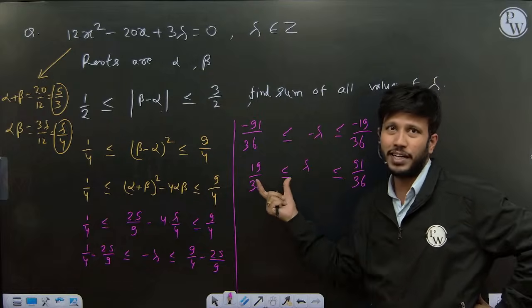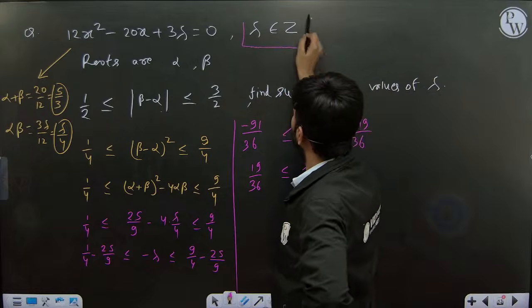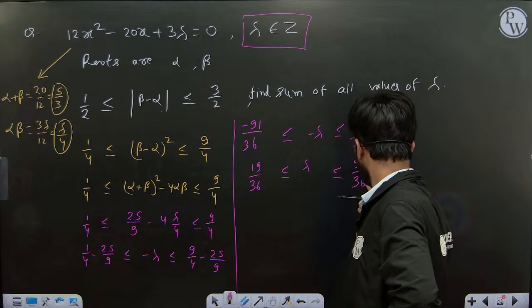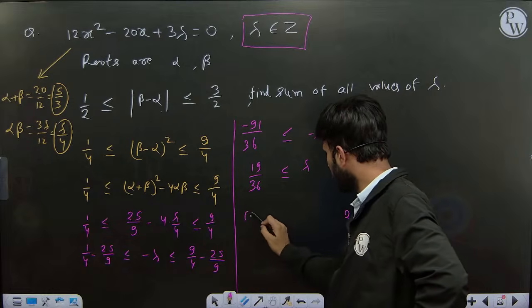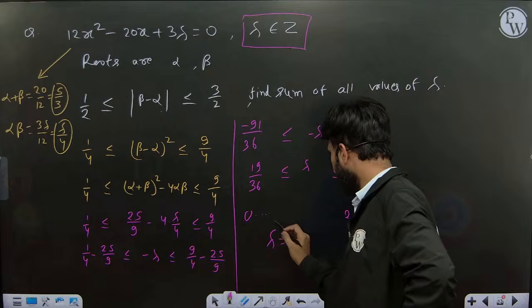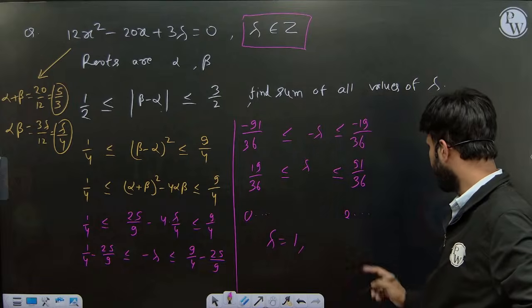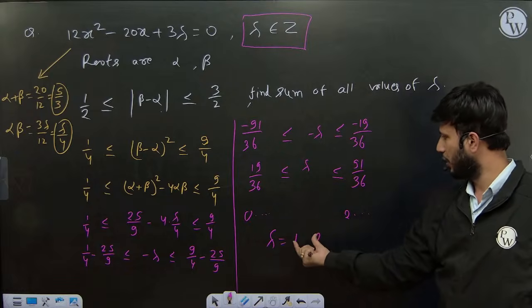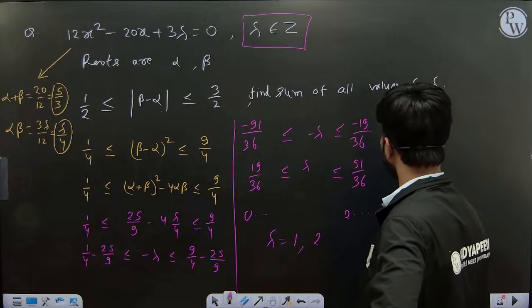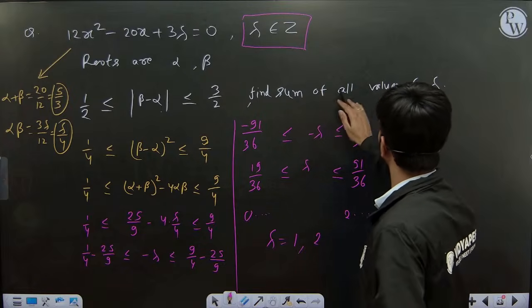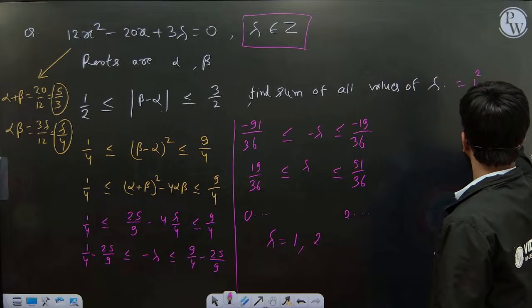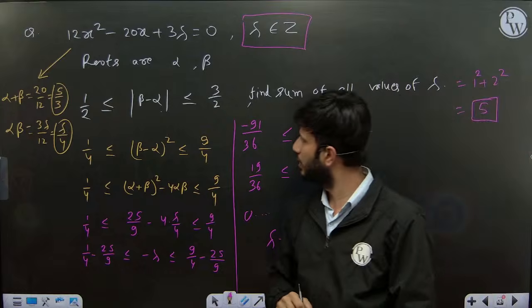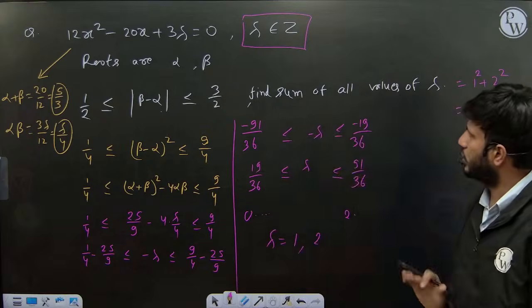So we got the range of lambda, but they have given that lambda is an integer. So what can lambda be? This is something 0 point something, and this is 2 point something. So the lambda value will be an integral value. You will get 1 as one integer, the next integral value you will get is 2. You will not get more than 2 because 3 will not be in this range. You will get only two integer values, so lambda equals 1 and 2. They are asking to find the sum of all values of lambda. So our answer is 1 square plus 2 square, 5 is our answer. So this was again just a calculation based question.